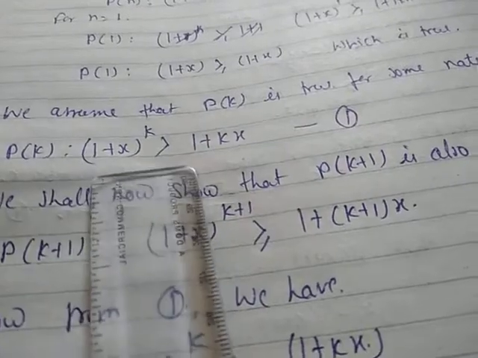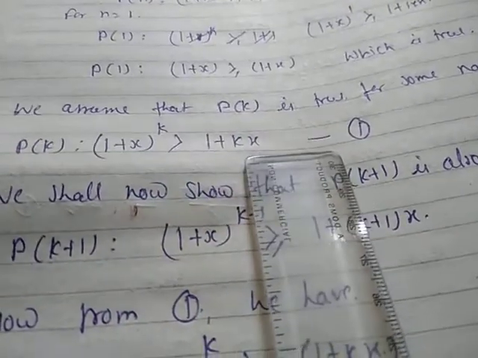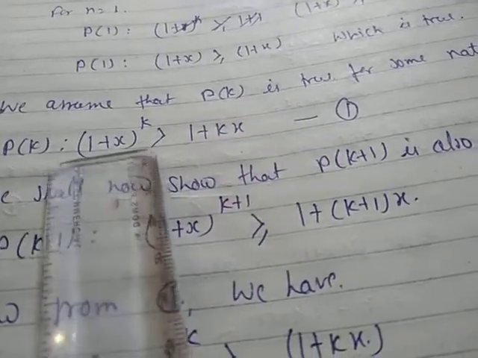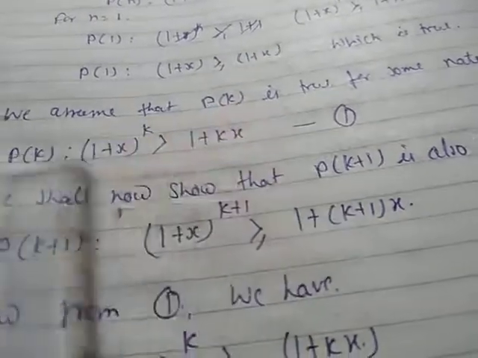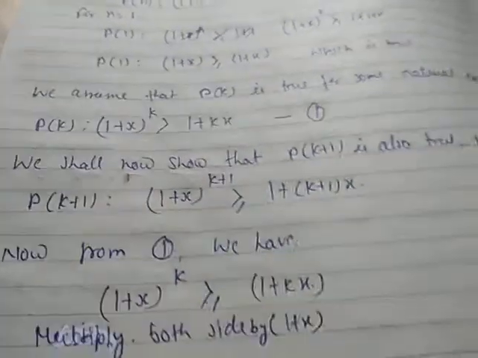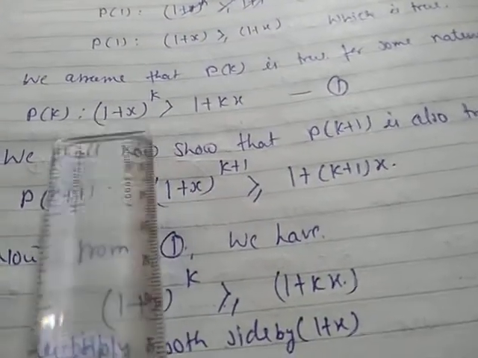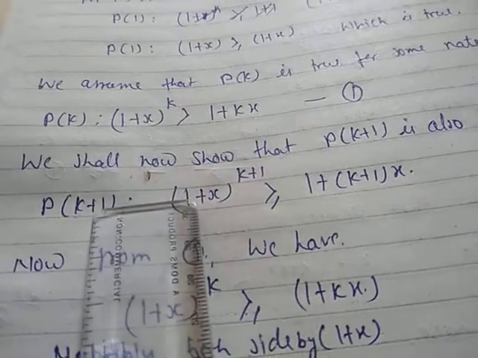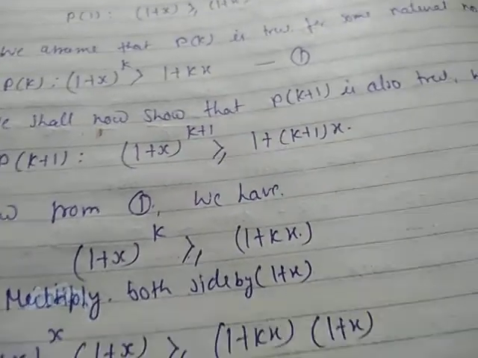So Pk is (1 + x)^k ≥ 1 + kx. Same as in terms of n, in place of n you have to put only k, and this is your true statement. Now what shall we prove? We have to prove Pk+1 is also true. What will be the Pk+1? (1 + x)^(k+1) ≥ 1 + (k + 1)x.